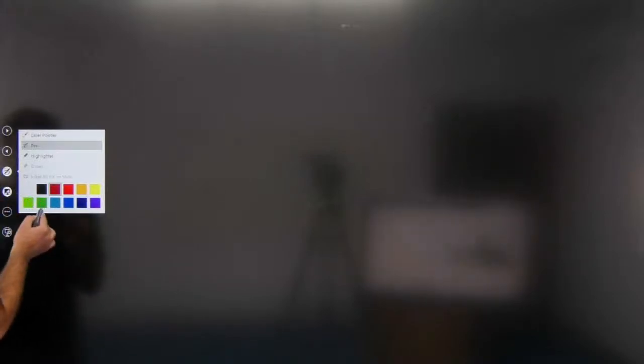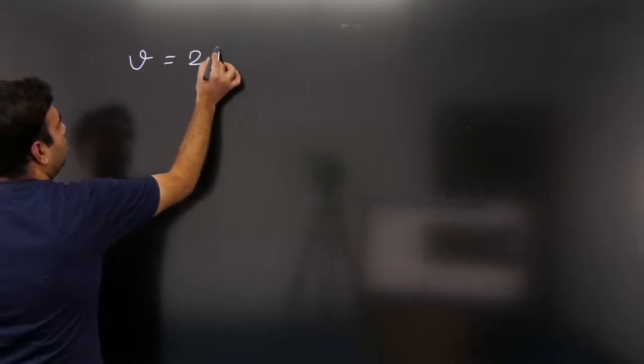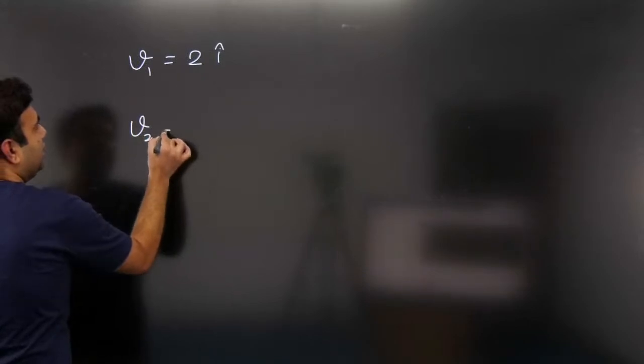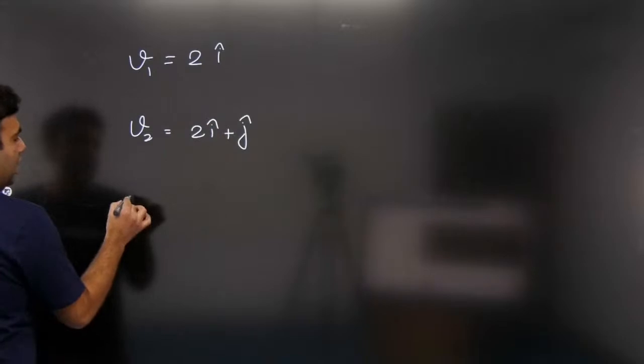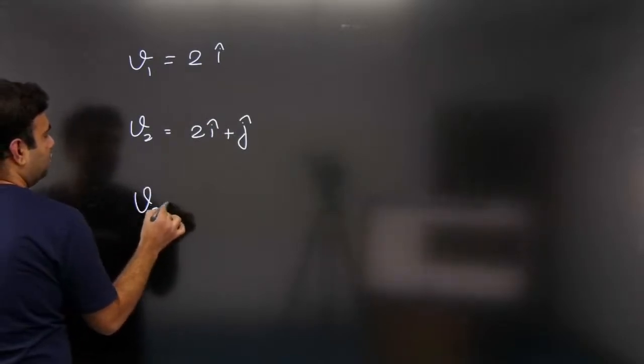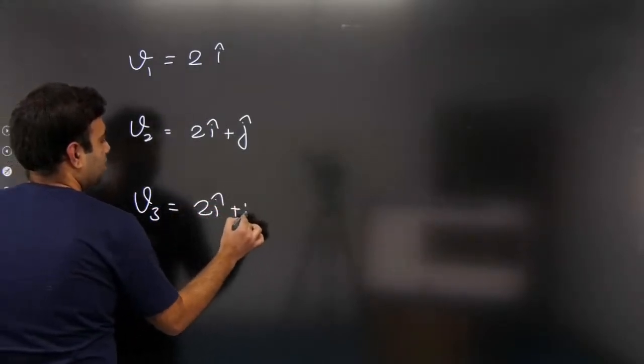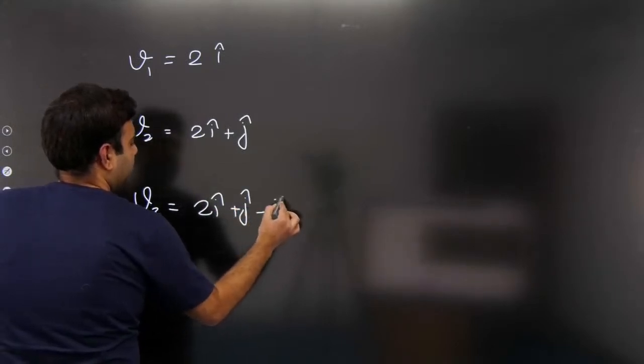Let me ask you another question. If a particle is having velocity 2i cap, the second particle is having velocity 2i cap plus j cap, and the third particle is having velocity 2i cap plus j cap minus k cap. No forces are acting on them, they only have some velocities.